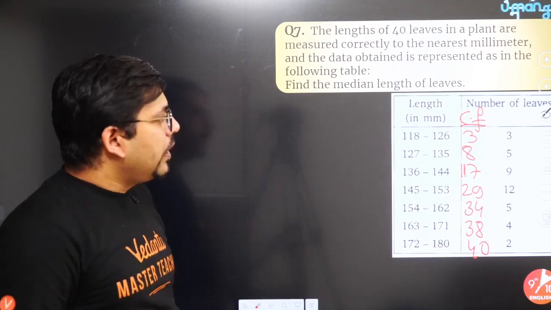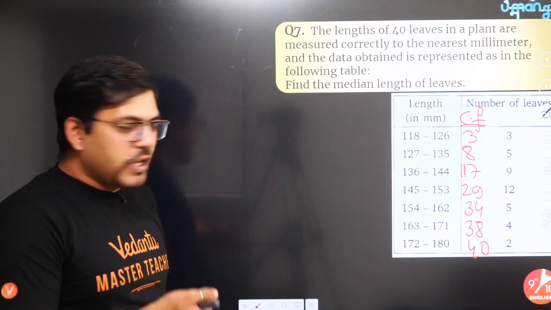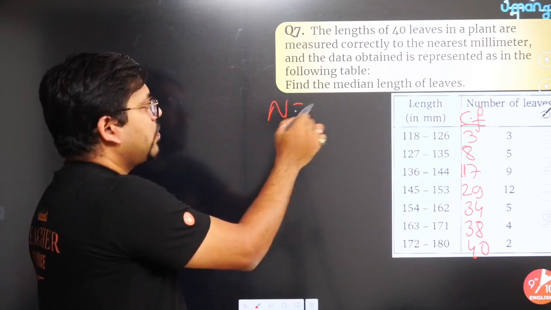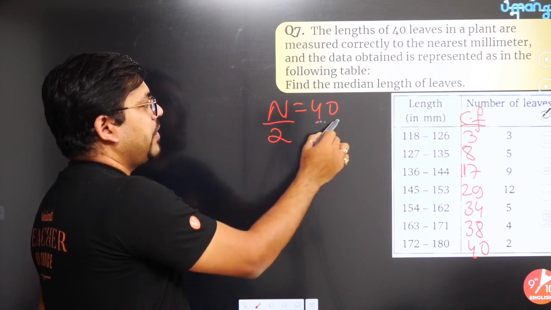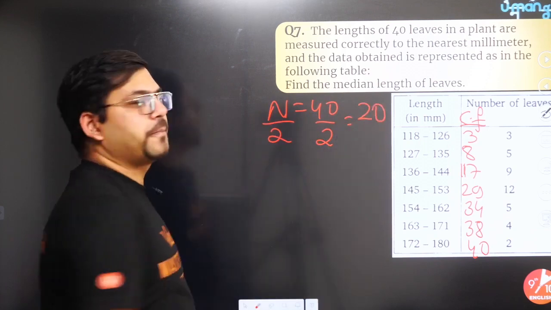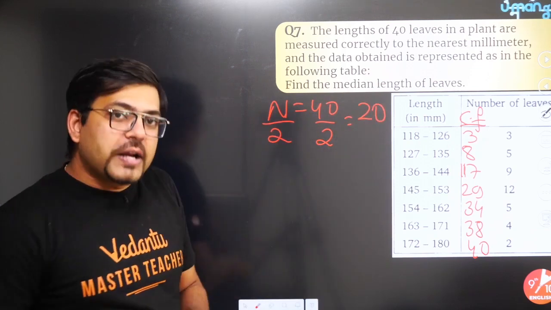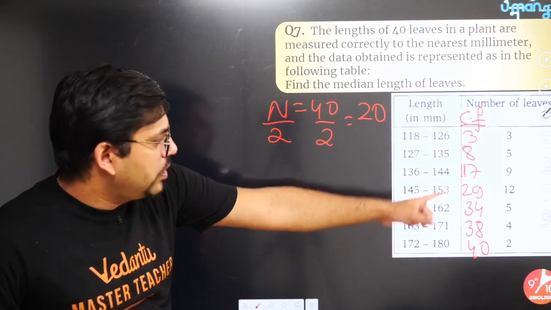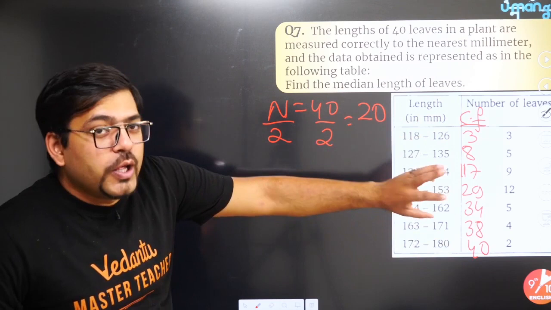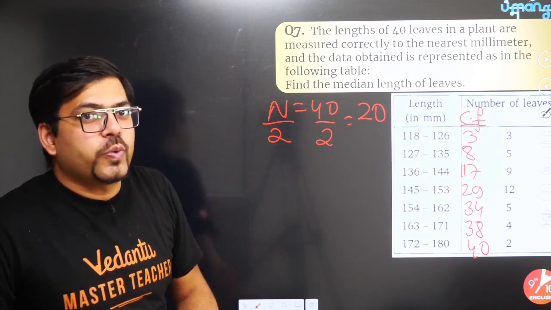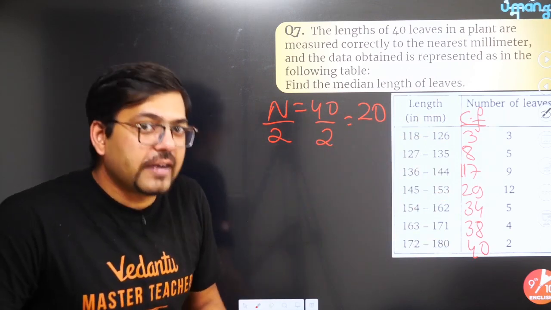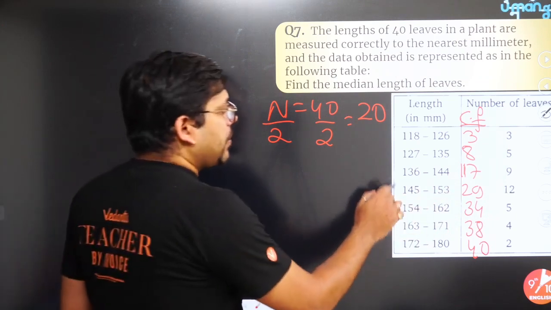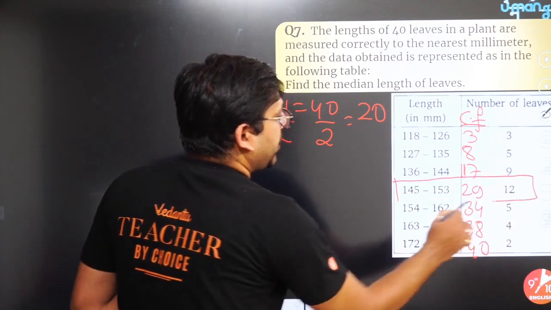Next thing, once you have got this, 40 is the sum of all frequencies, so n will be equal to 40. You have to find n by 2, that is 40 by 2 means 20. Now try finding 20 in the CF table. Are you able to find it? 17, 29, no. So what is the next value to 20? Just the next greater value to 20. I guess that is 29. So choose 29 and this will become your median class.